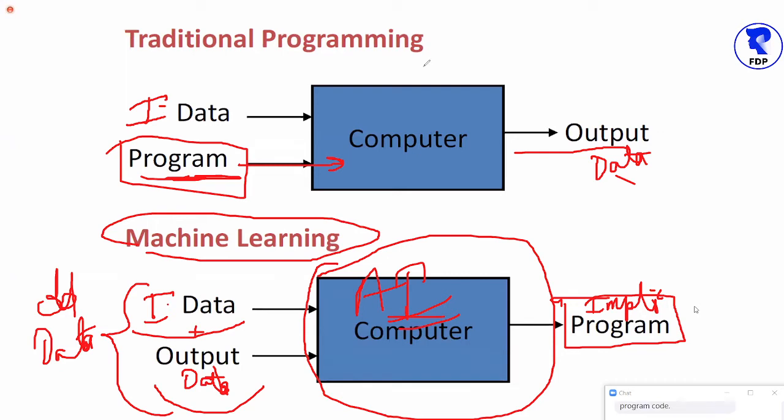So the biggest lesson of today's FDP is that if I ask you what is the output of an AI program, the output of an AI program is another program.